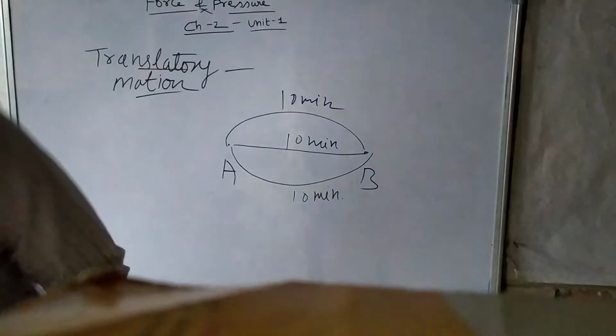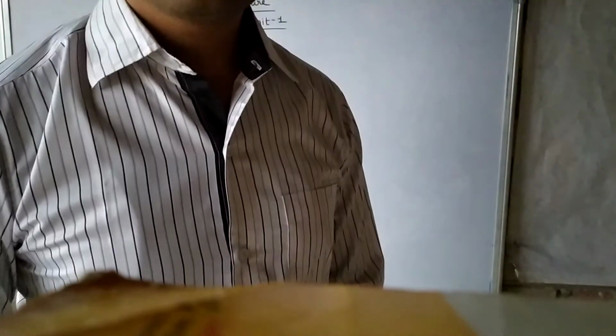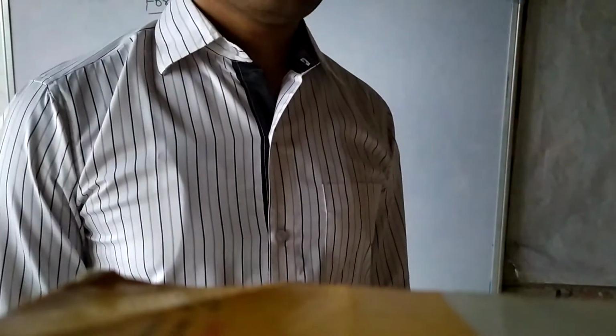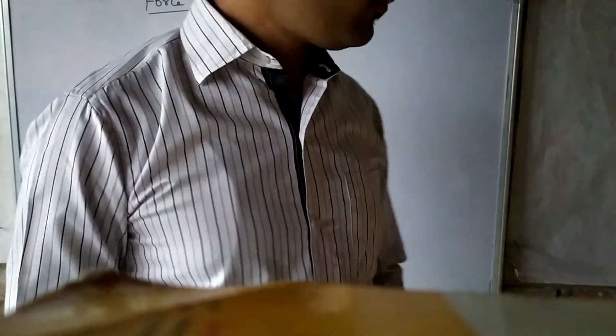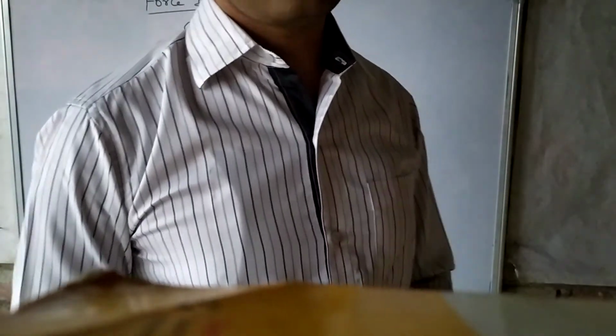Next we have rectilinear motion. Rectilinear motion are which kind of motions? Rectilinear motion is that kind of motion in which the object will carry the same path in the same direction. Understand? We know the specific direction where we have to move in a straight line.